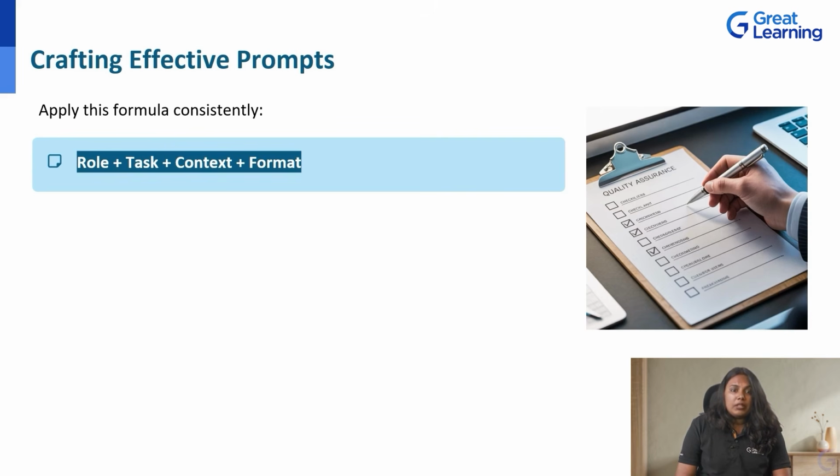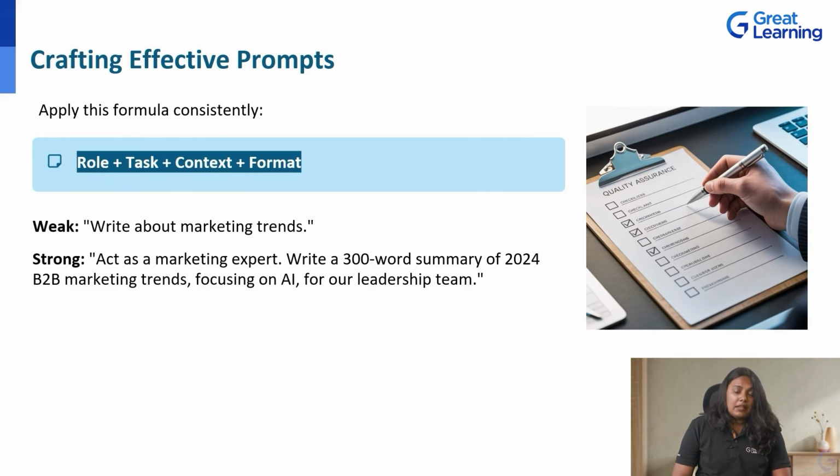Let us demonstrate with a real-world example. A weak prompt can be, write about marketing trends. See the problem? There's no role specified. It's a vague task, zero context, and no format guidance. A strong prompt can be, act as a marketing expert. Write a 300-word summary of 2024 B2B marketing trends, focusing on AI for a leadership team.